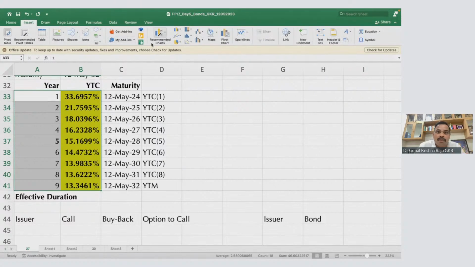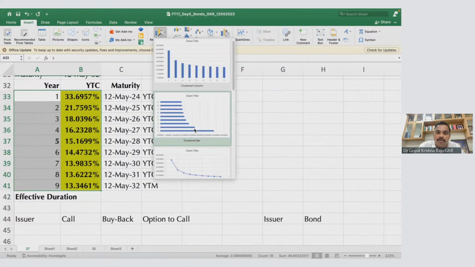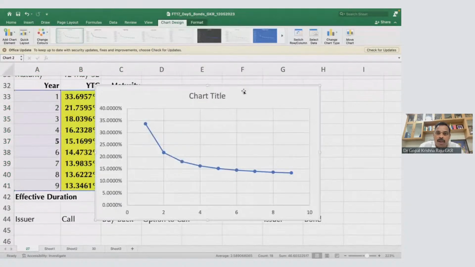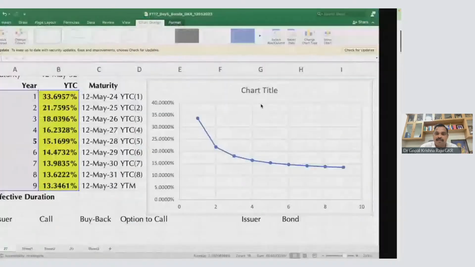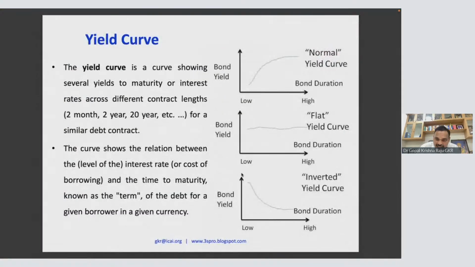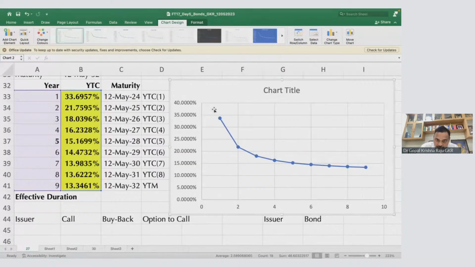I will actually draw the chart. This is the chart. Wow, this is your yield curve. Look at this chart here. This is an inverted yield curve. This is a normal one. Now, what is this upward curve, downward curve? Upward, this is a downward curve.